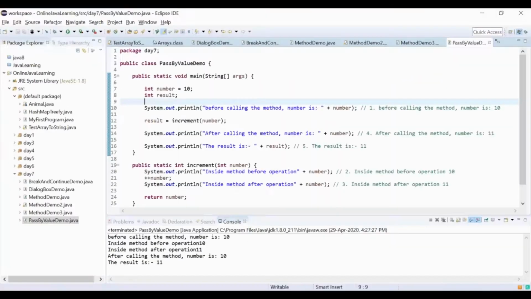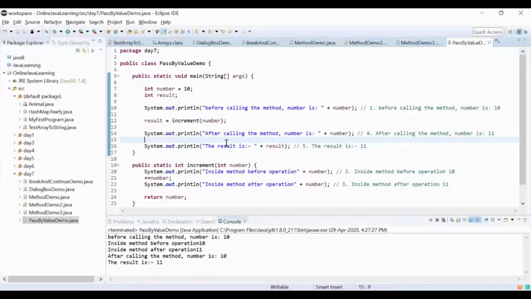Just now imagine what's going on. Find yourself where the mistaken line is. As we started saying, first thing is line number 10. It is printing out this one, that is before calling the method, number is 10. Then number 2, inside method body operation 10. Then it goes into line number 20, directly inside the method. So the mistake is what I said was print result.